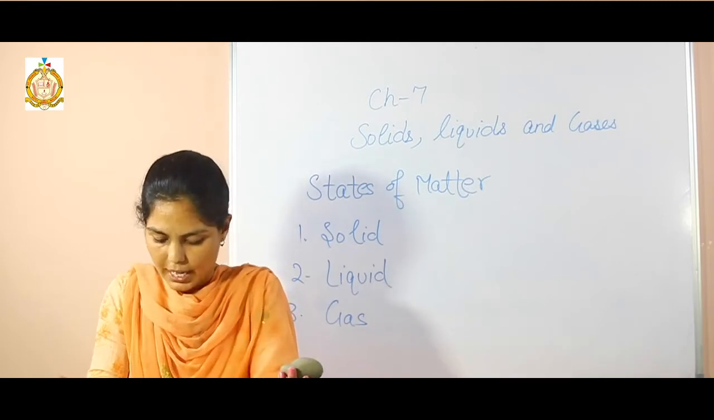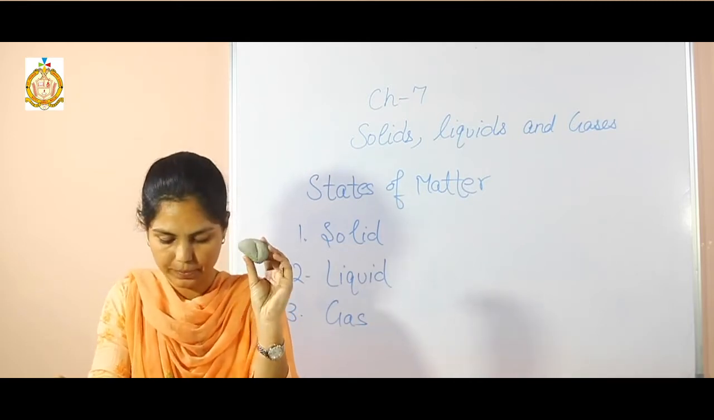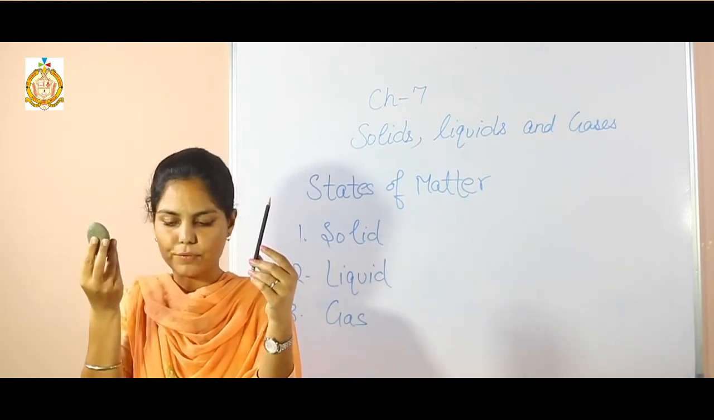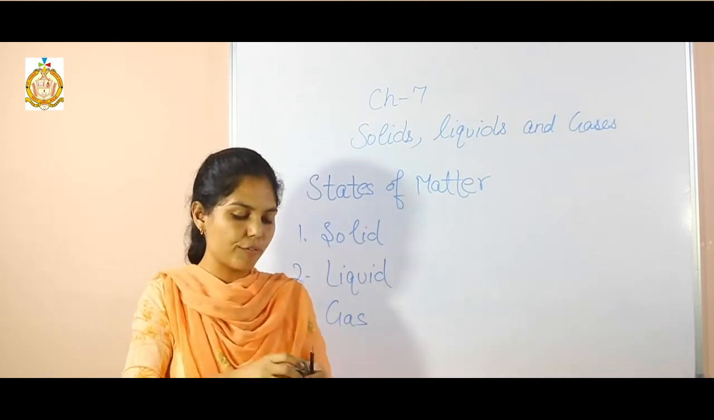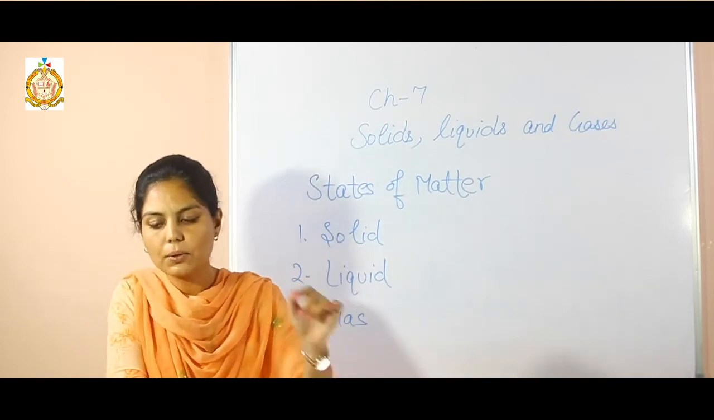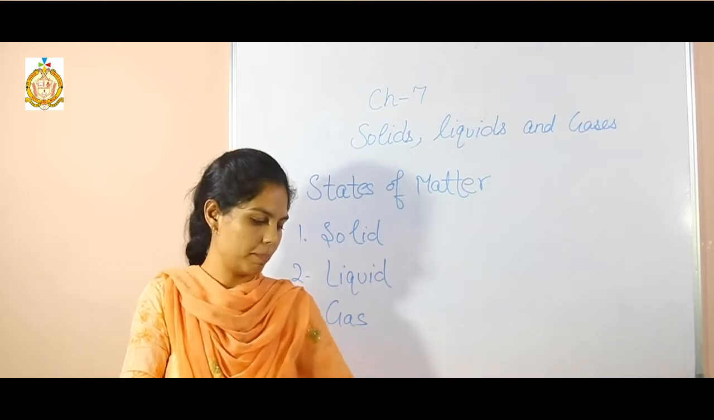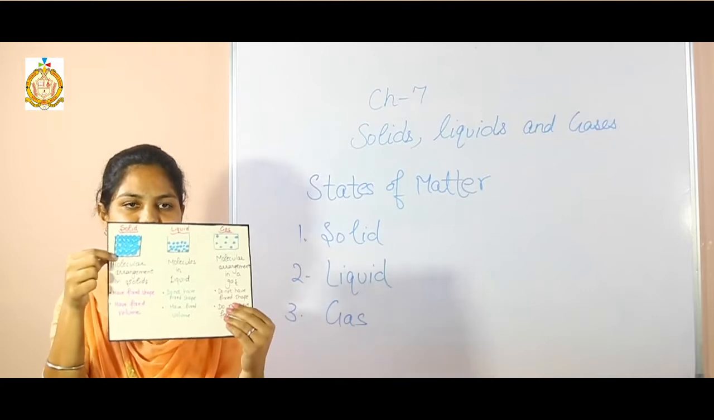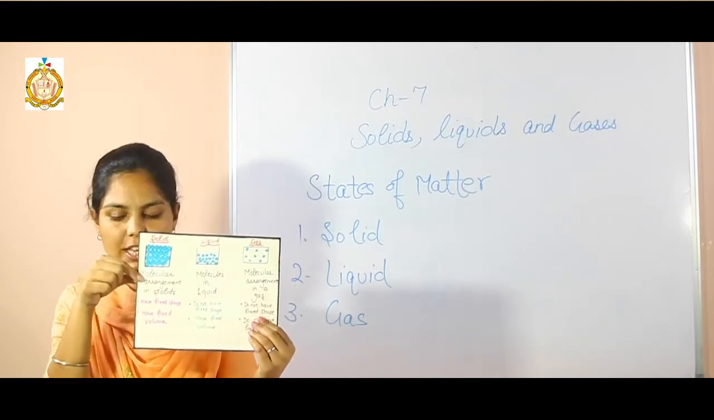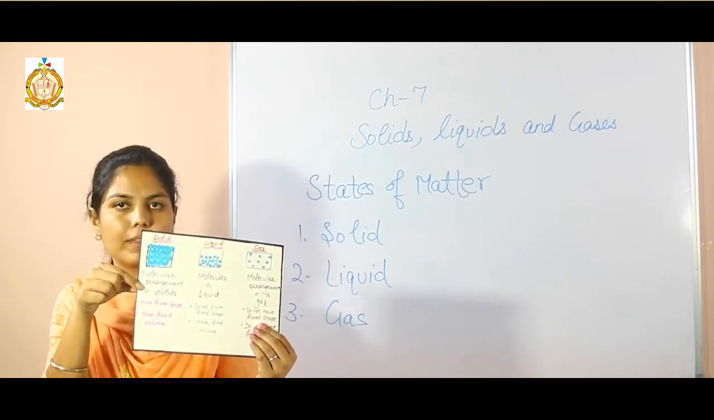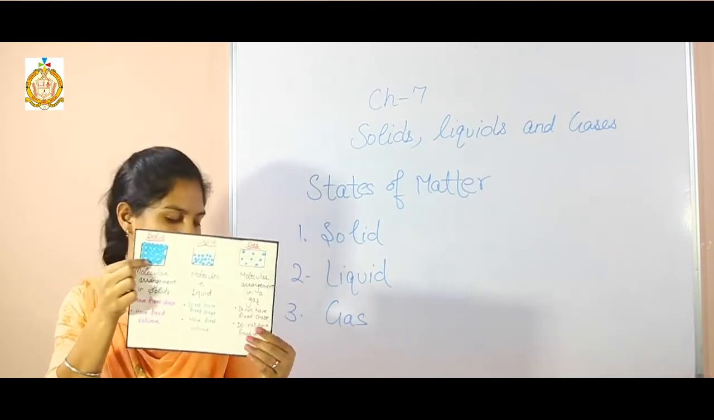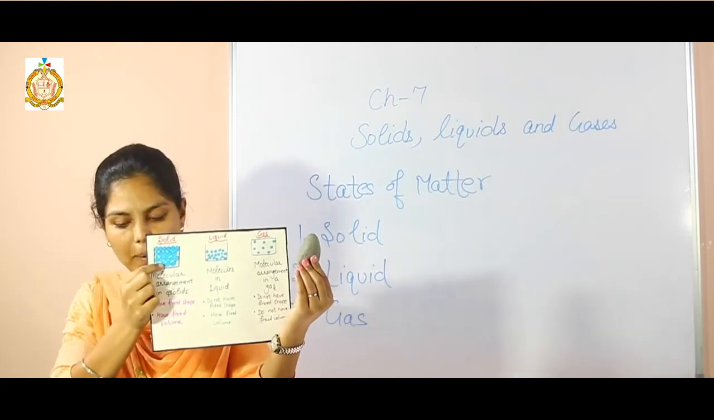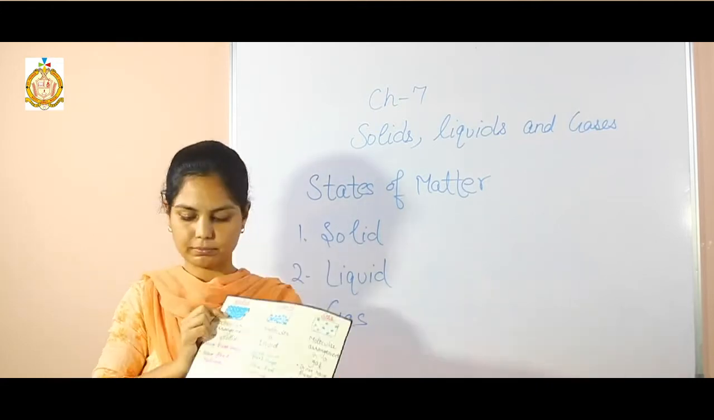Things such as table, pencil, this piece of stone, all these have a fixed shape. And the molecules in solids are very closely packed. See, the molecules in the solids are closely packed to each other. This gives them their defined shape. So this is a solid thing. In this the molecules are tightly packed, closely packed.